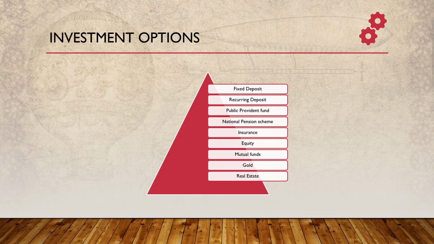Gold. One of the traditional savings is buying gold. In our country, most of the households do savings in gold. Nowadays, we have an option to buy gold in paper form as well. In other words, in order to reduce the risk of loss or theft of physical gold, we now have paper gold or ETF, where we can invest in gold without buying physical gold and it can be traded in the market similar to other company shares. Next comes real estate. One more option to invest in is real estate, and it's a long-term investment.